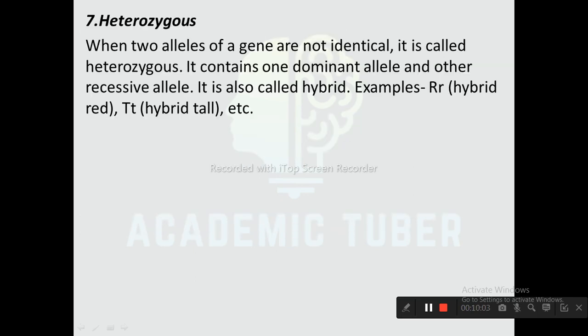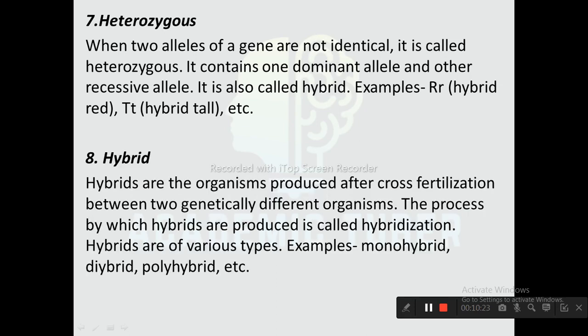Next one is heterozygous. When the alleles of a gene are not identical, it is called heterozygous. It contains one dominant allele and one recessive allele. It is also called hybrid. For example, capital R small r hybrid red, capital T small t hybrid tall, etc.